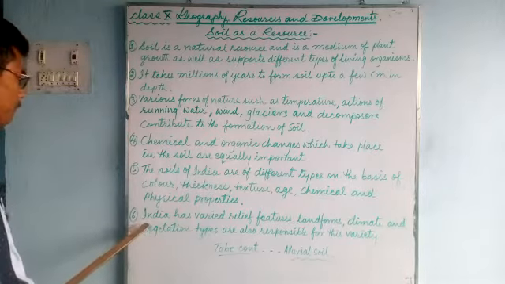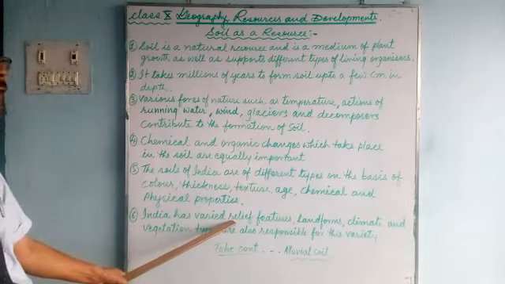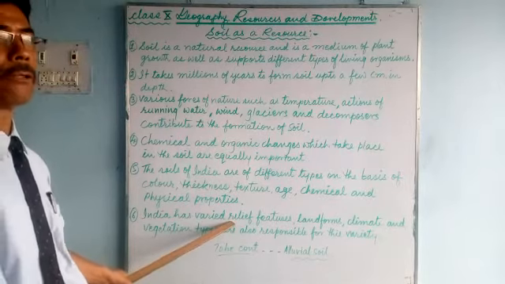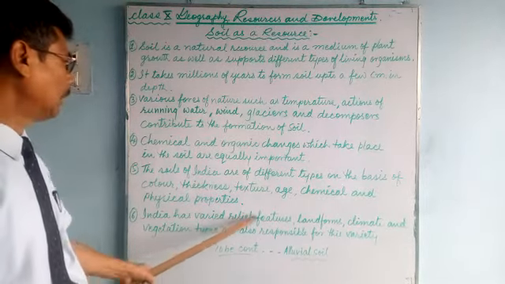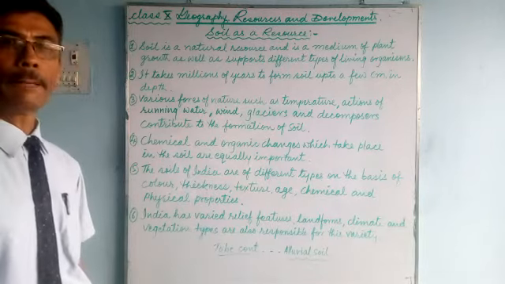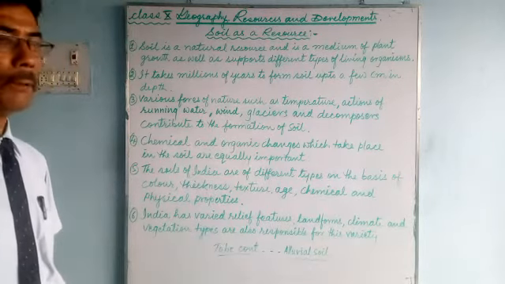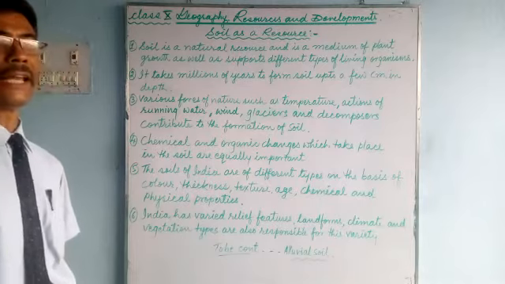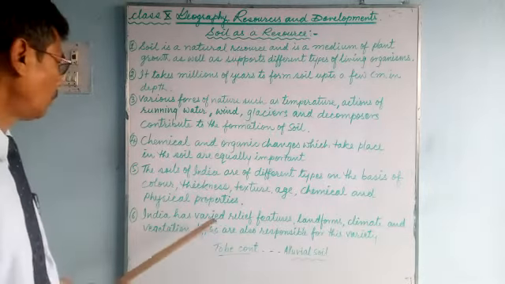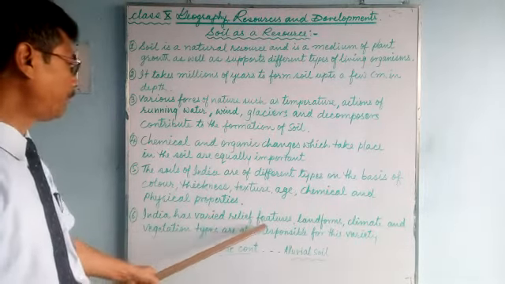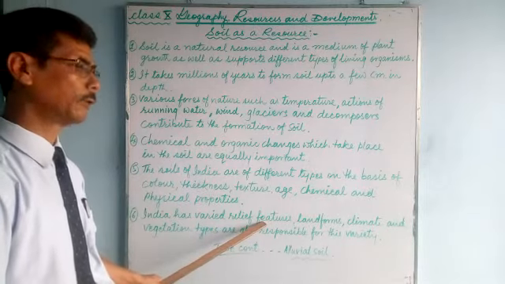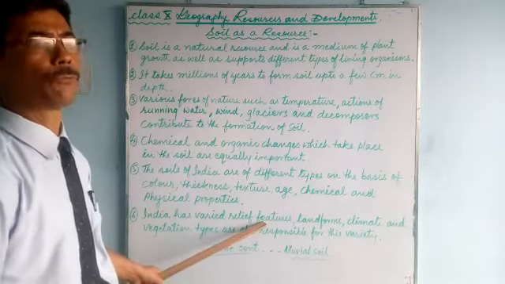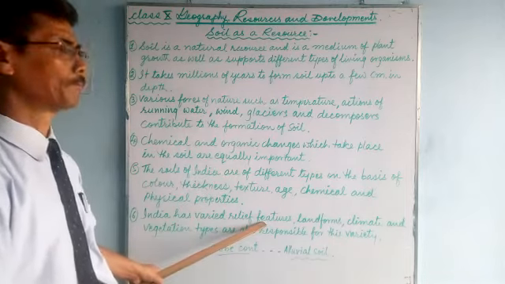Number 6. India has varied relief. Relief we have talked about in our previous class. Relief means land feature. Relief features: mountains, plains, deserts, plateau regions, coastal areas. So India has varied relief features. We have already talked about various types of land found on the earth. It is also found in India.